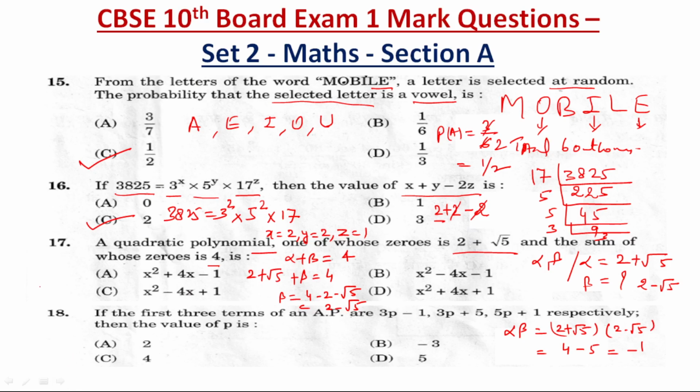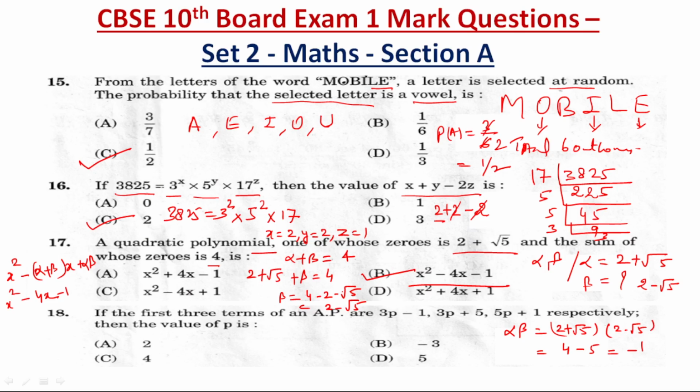The polynomial is x square minus alpha plus beta into x plus alpha beta. So in this case, x square minus 4x plus alpha beta, and alpha beta has come as minus 1. So x square minus 4x minus 1 will be the quadratic polynomial, which is B here.